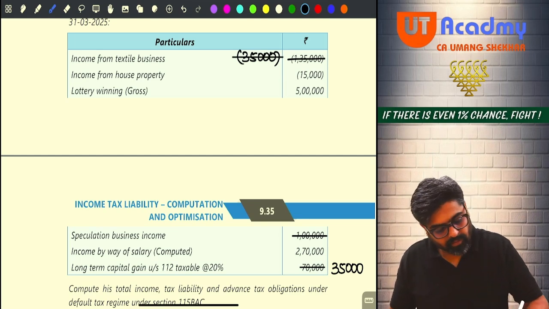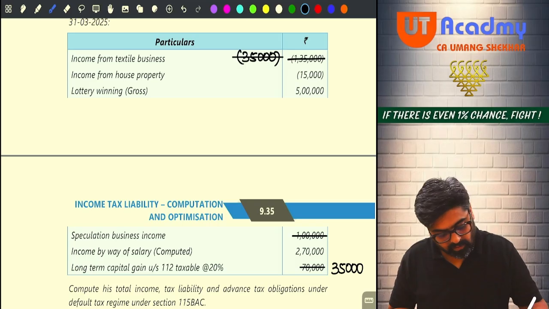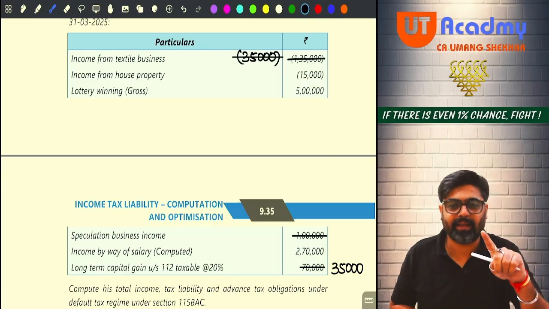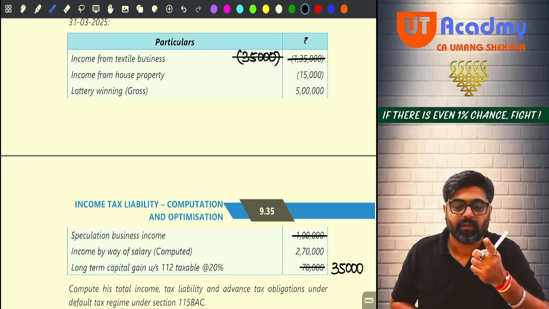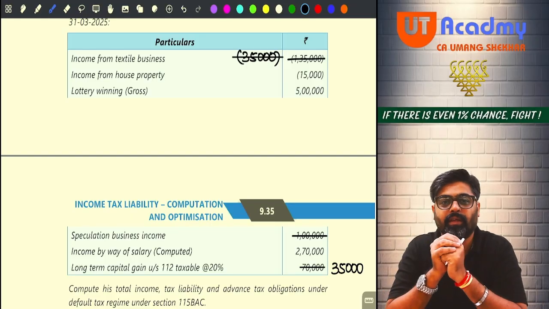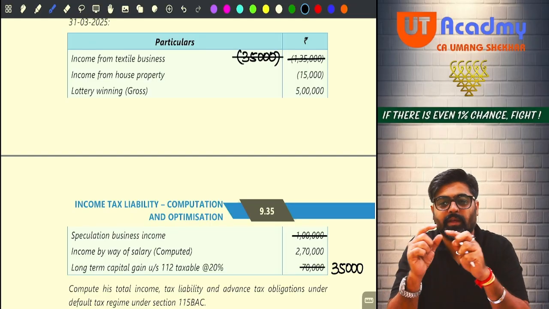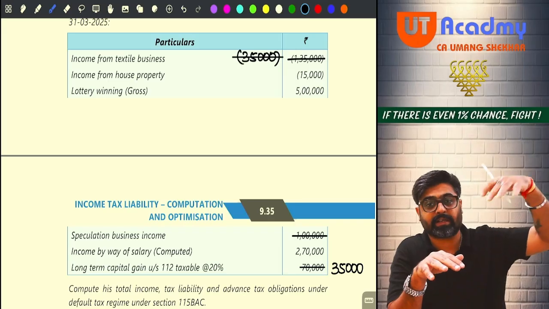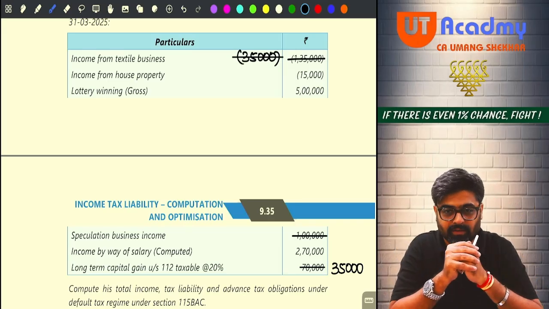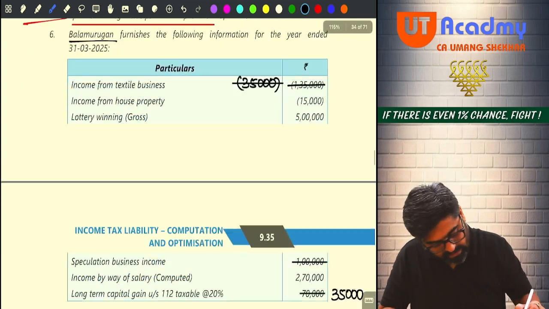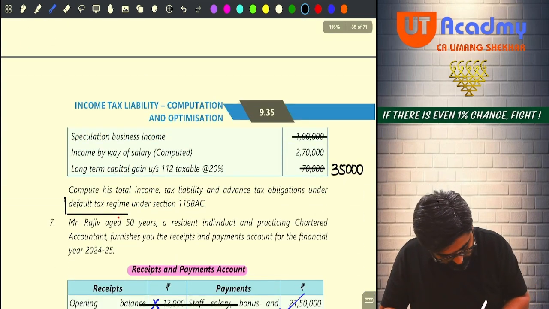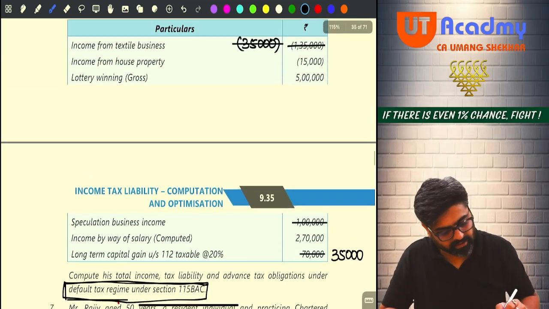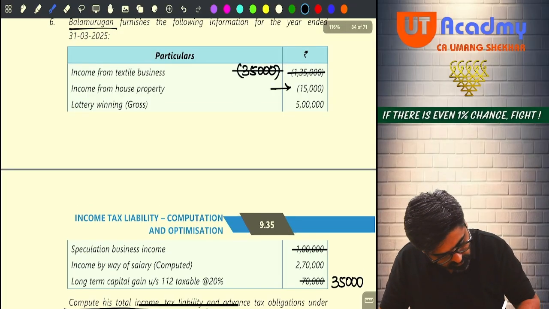Income from house property, there is a loss of house property 15,000, which I can set off against what? Salary. But do you remember in set off and carry forward, I had taught you that if you follow 115BAC, your house property loss to the extent of 2 lakh, which was supposed to be set off against other heads, will not be allowed as a set off. And in the question, they are saying that assessee is following default tax regime. So if you are following default tax regime, this 15,000 loss will lapse.